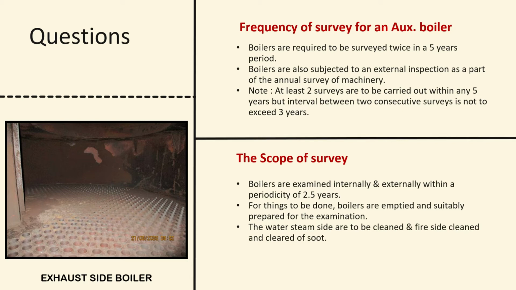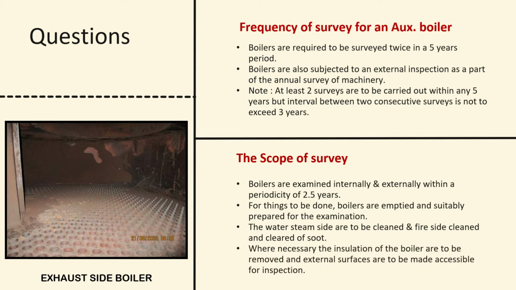The water and steam sides are to be cleaned and the fire side cleaned and cleared of soot. Where necessary, the insulation of the boiler is to be removed and external surfaces are to be made accessible for inspection.